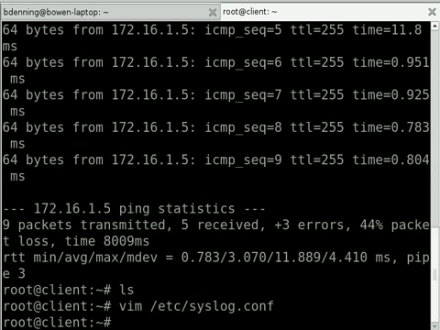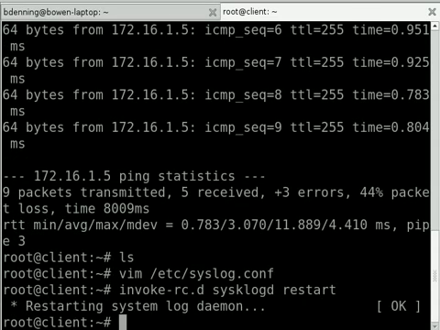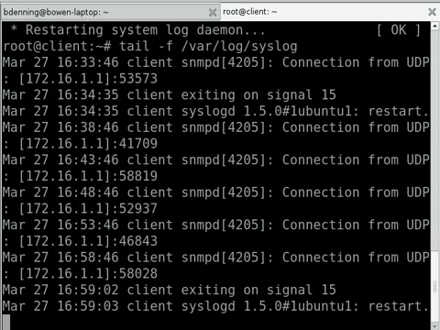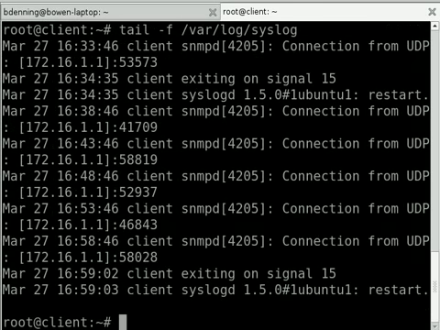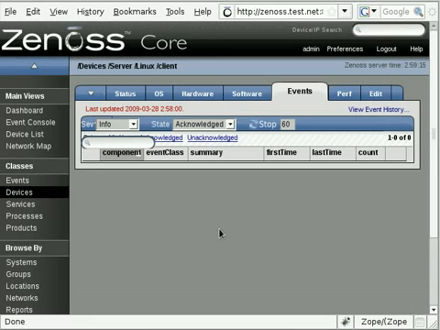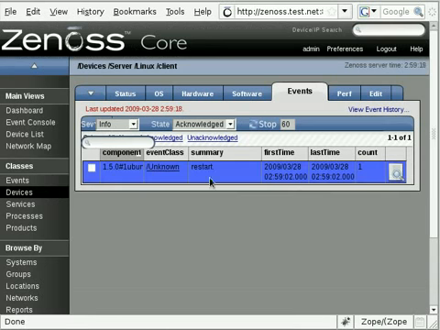I'm just going to write that configuration file, and then of course after making that change we need to restart the logging daemon. So you can do that with invoke-rc.d sysklogd restart. And now any events that come up on here, anything that would otherwise usually show up under the var syslog, it'll still show up under there as well, but it's also going to forward through all these messages to Zenoss. So let's just go back into Zenoss here and see if anything's showing up. It's already straight away there, it's saying restart.